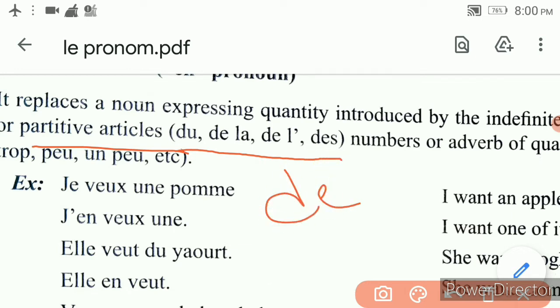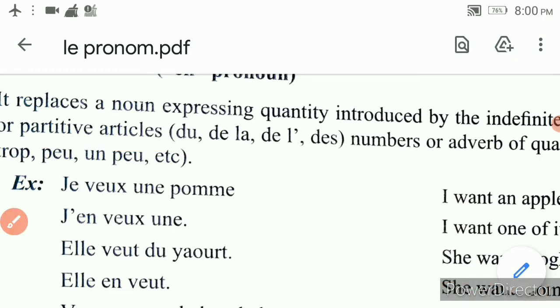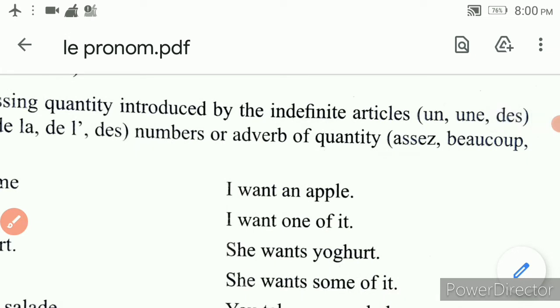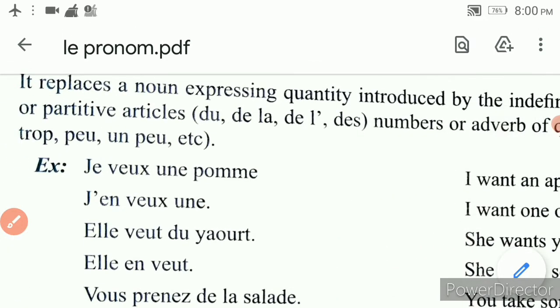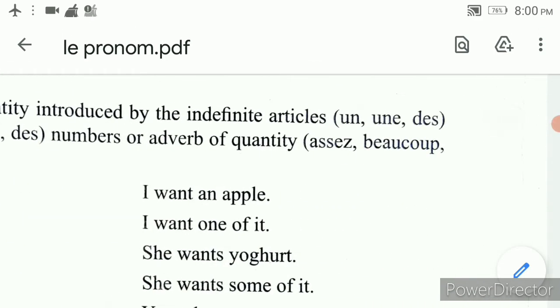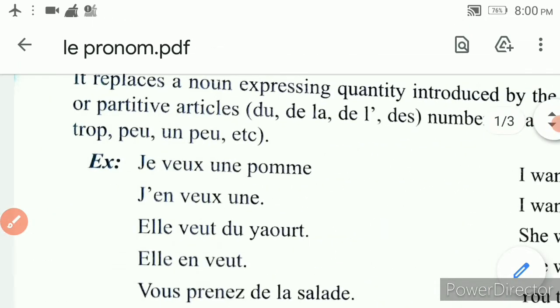Alright? So if you find these indefinite articles, partitive articles and numbers or adverbs of quantity like assez, beaucoup, trop, peu, un peu. Assez means enough, enough of. Beaucoup means a lot of. Trop means very, very much. Peu means little. Un peu means a little. Alright? Okay.